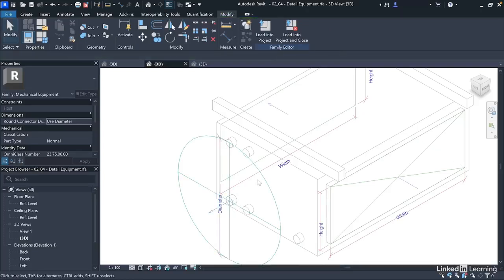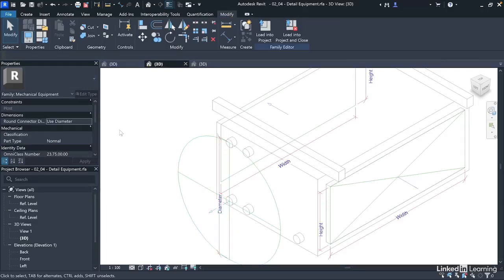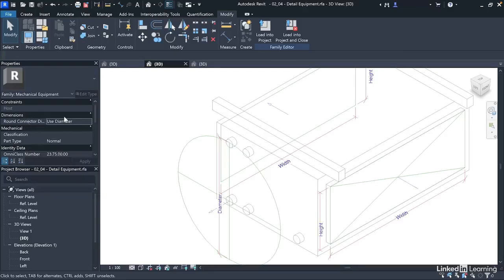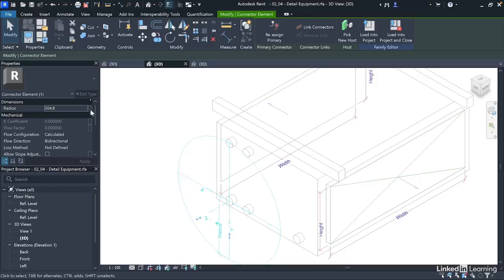Now, to change the dimension from diameter to radius, we'll ensure nothing is selected so we can see the family parameters. Then we will set the round connector dimensions to use radius. Now we can select this pipe connector and associate family parameter for radius to the corresponding one.